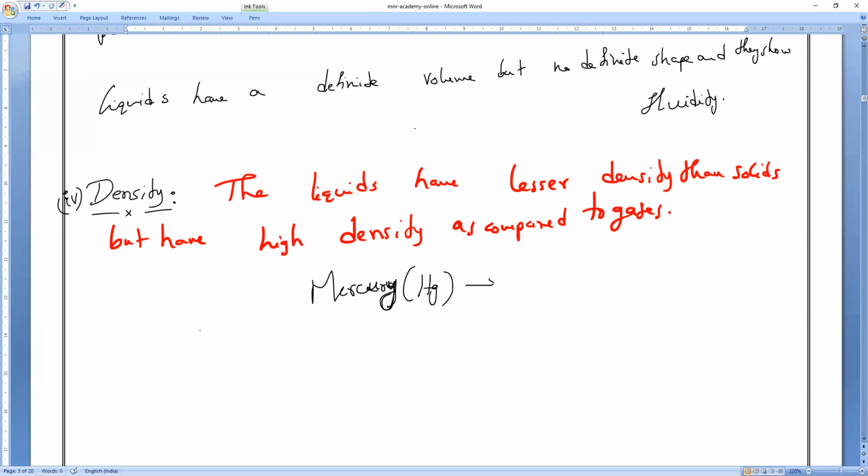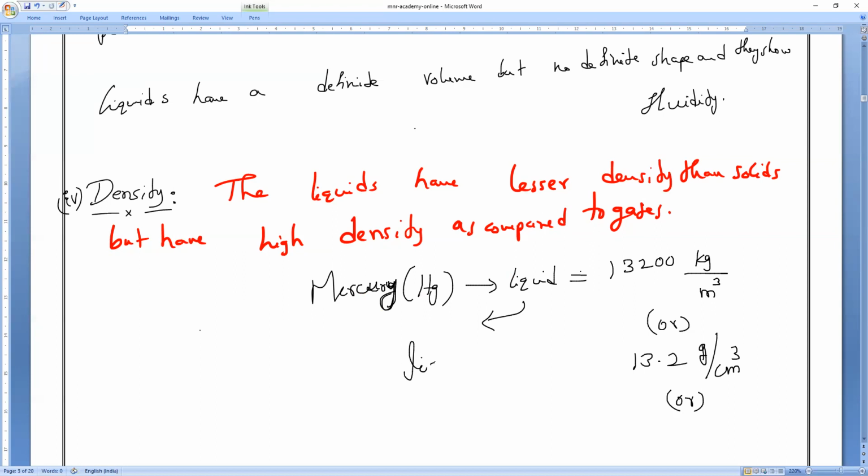The maximum density of mercury is 13,200 kilogram per cubic meter, or 13.2 gram per cubic centimeter.